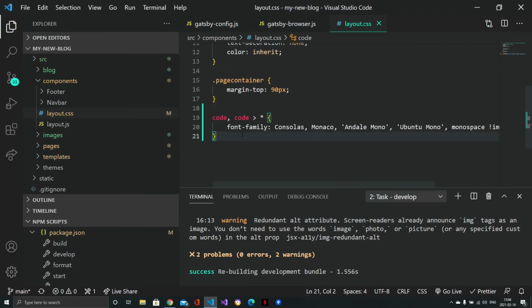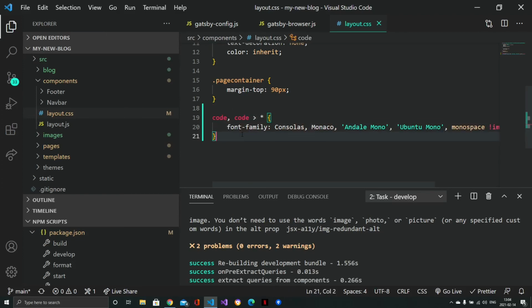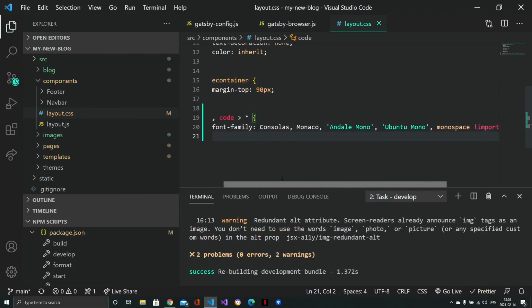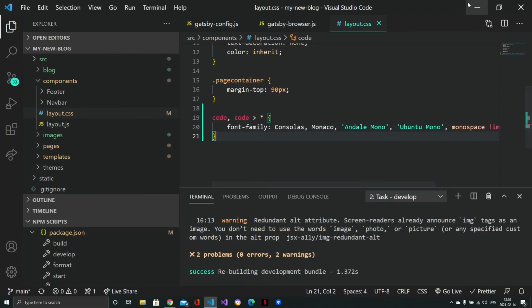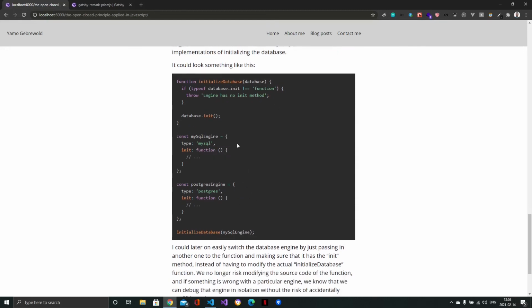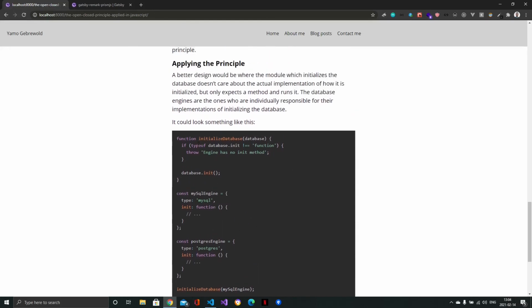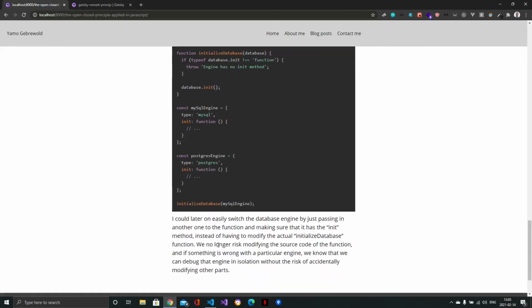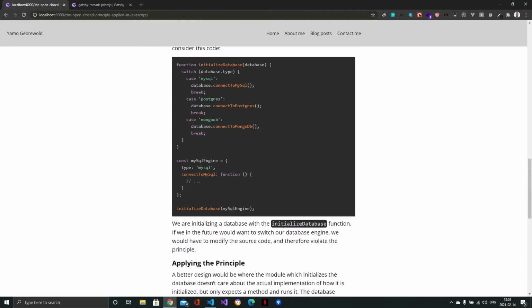Okay, for some reason there's something wrong with the formatting here, so I'll fix this by writing it properly. And if I go back, now we see that it's just the way I wanted it. I think this is awesome. We now have code highlighting, and I think it looks much neater. And we can also see that this is highlighted now.